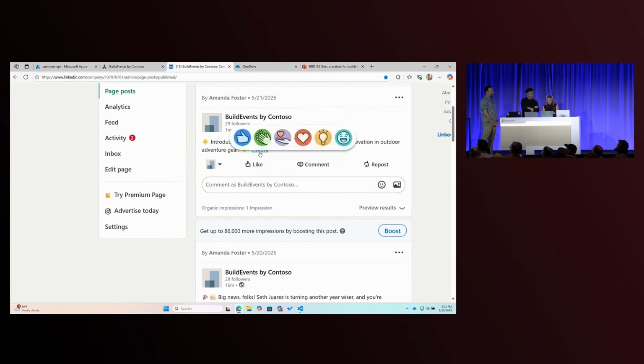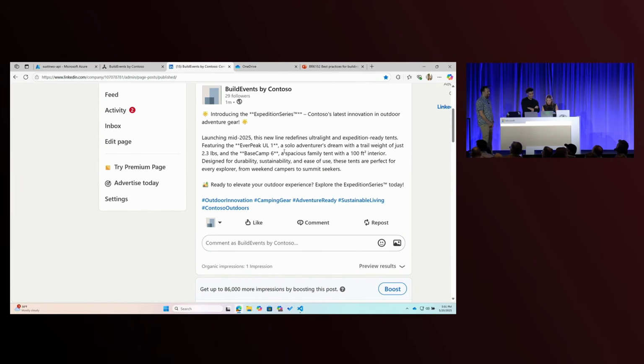And as you can see, we now have a post promoting our new product line of tents, which is coming soon. Clap. But really, with the application we wanted to build and demo in the keynote, we knew it was going to be more complex, and we weren't 100% sure which approach was best. So that's why we turned to evaluations, to the data, to give us the answers. Figure it out.